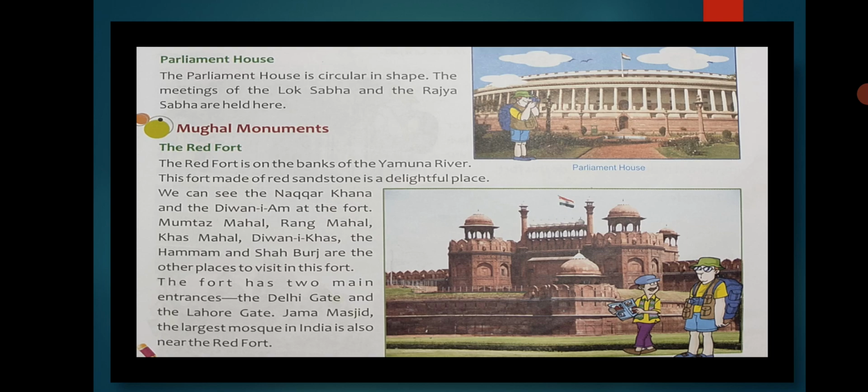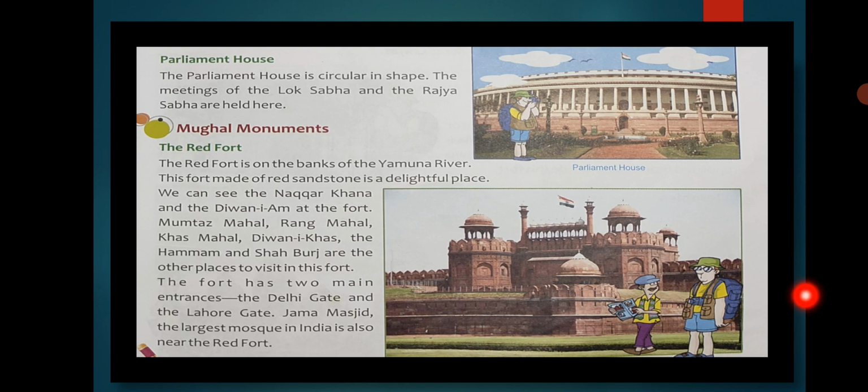So in this Red Fort there are many things such as Nakar Khana, Diwan-e-Aam, Mumtaz Mahal, Rang Mahal, Khas Mahal, Diwan-e-Khas, Hammam and Sahaburj, which are the other places to be visited in this Red Fort. So Red Fort itself is a group of many buildings. There are many places to visit in the Red Fort itself.